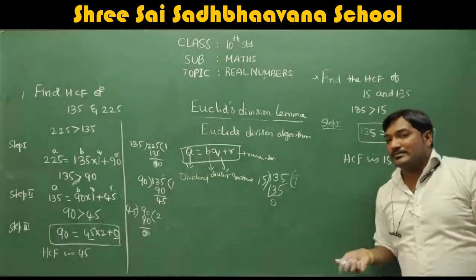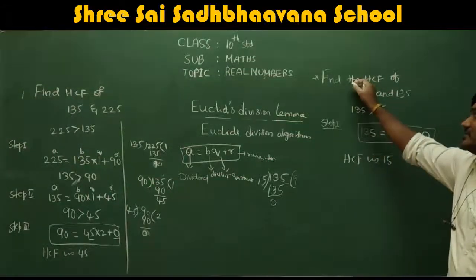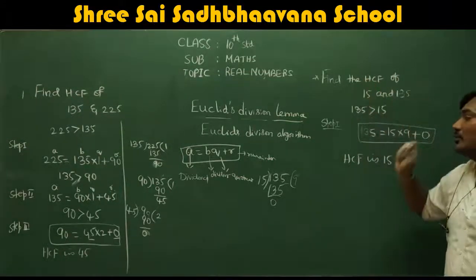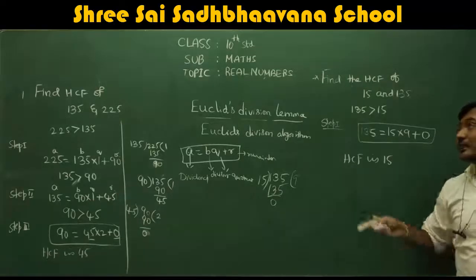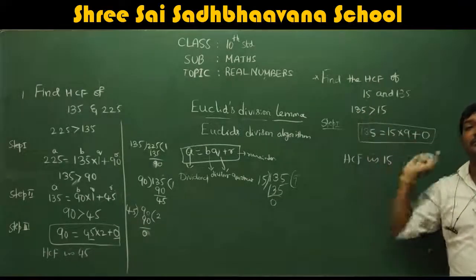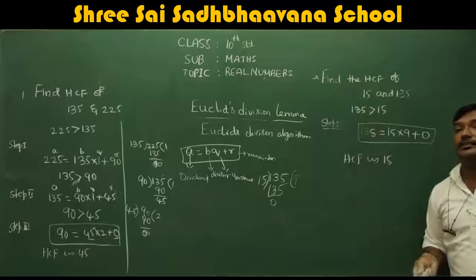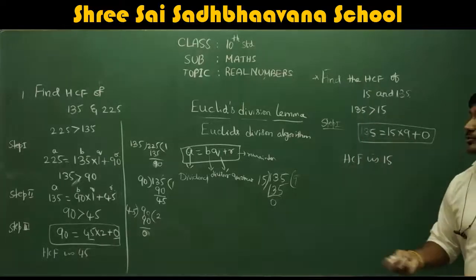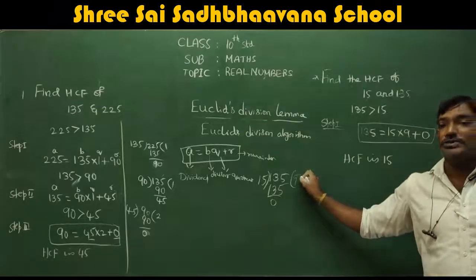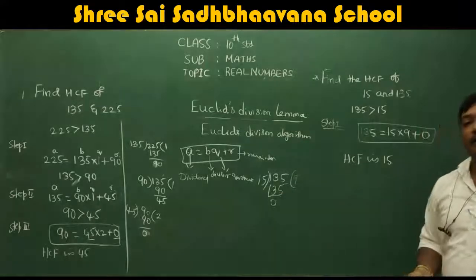I'll explain this once again. It's an easy sum actually. Find the HCF of 15 and 135. To apply Euclid's division algorithm, we should check which is greater and which is smaller. 135 is greater than 15, so divide 135 by 15. You got 9 as quotient and 0 as remainder.